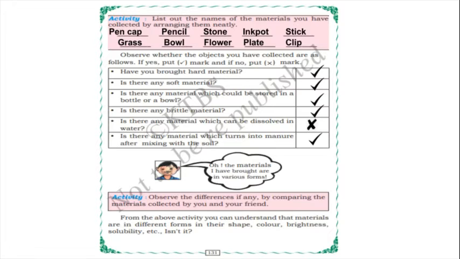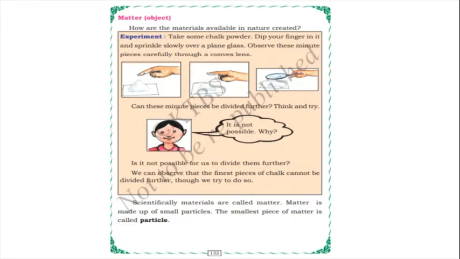Yes, some materials are hard, some materials are soft, some materials are soluble, and some materials can be stored in a bottle or bowl. Isn't it? Yes. And some materials we can convert into manure. These different types of forms we can see in what we have collected now. Okay, yes. So next, matter. How are the materials available in nature created? Already we have come to know about matter.